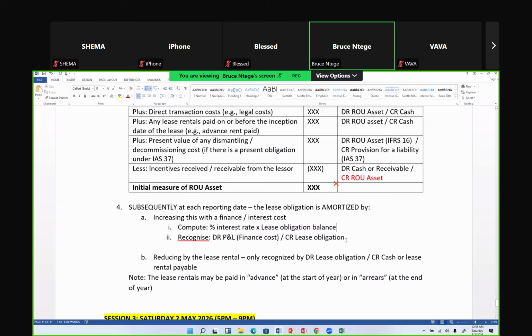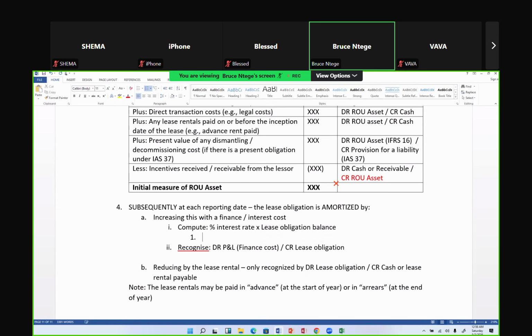So I'll say that the lease obligation balance is after this rental paid if the lease rentals are paid in advance.